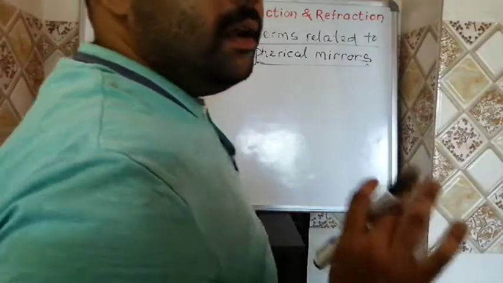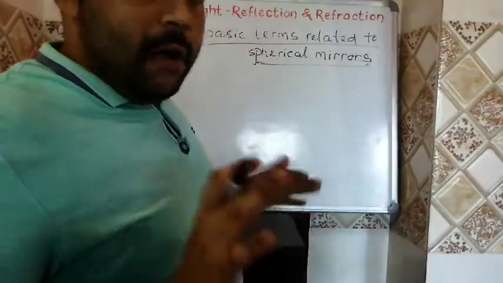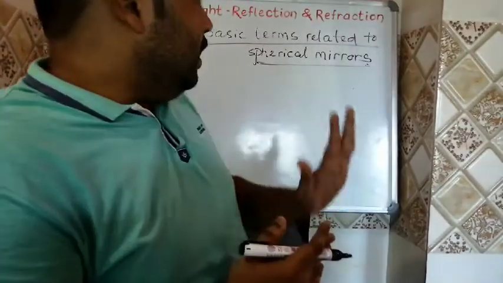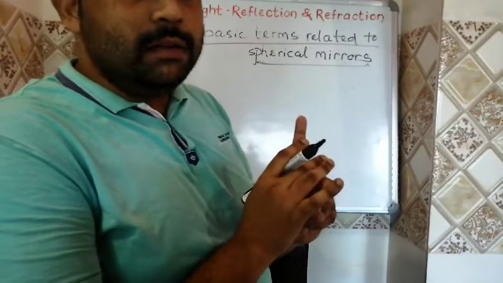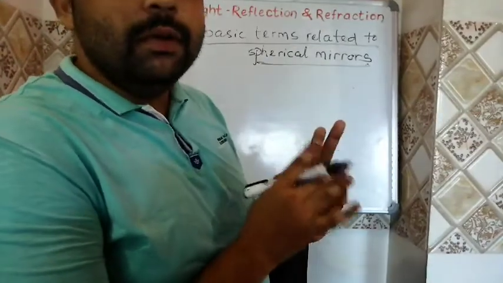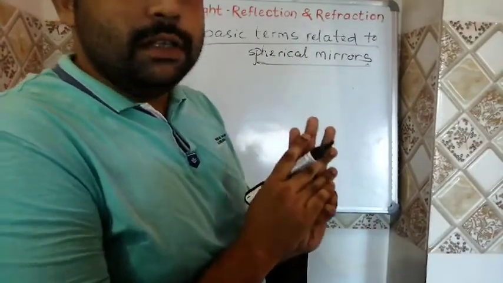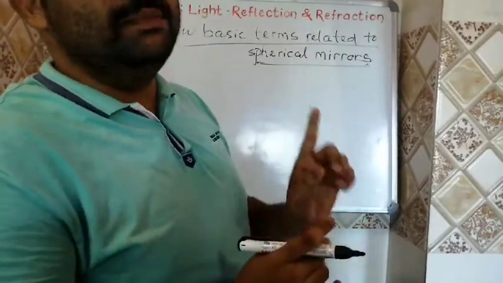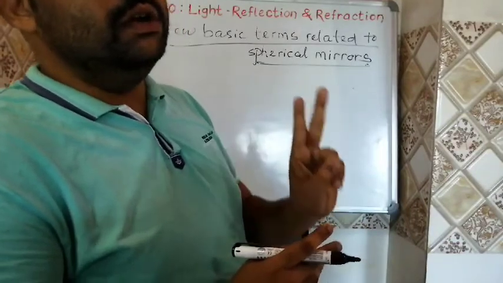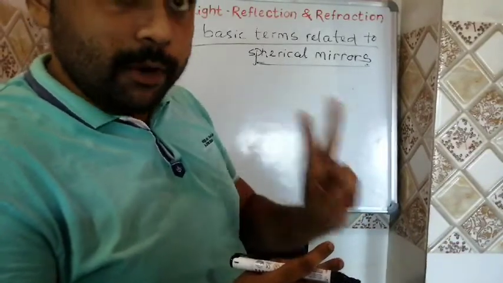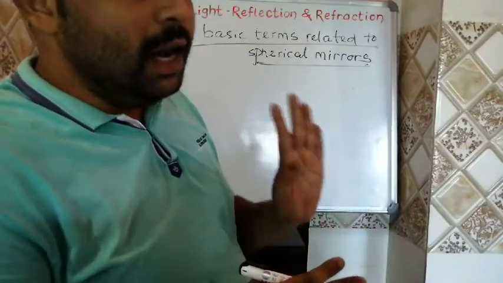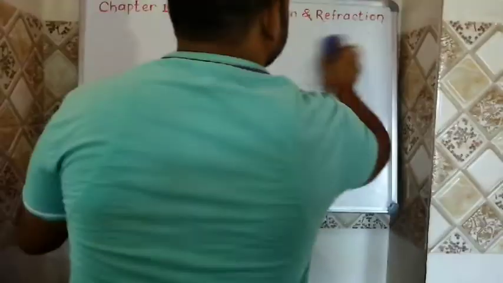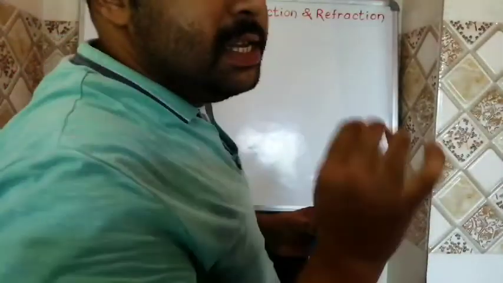Few basic terms related to spherical mirrors. In our course, we have 7 different terms. First is aperture. Second is pole. Third is center of curvature. Fourth is radius of curvature. Fifth is principal axis. Sixth is focus or focal point, and last is focal length. So we are going to know each and every term.